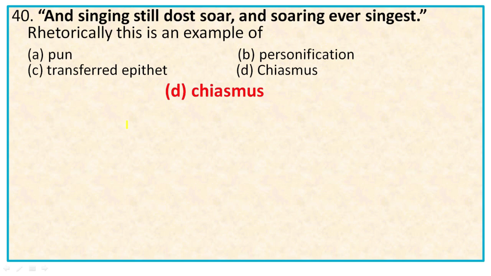Why chiasmus? Because we know that in a chiasmus there is an inversion of the order of words when repeated in the same sentence. For example, "beauty is truth, truth beauty," and also "fair is foul, foul is fair." Likewise, "and singing still does so, and soaring ever singest." So the order of words becomes inversed when repeated in the same lines. So this is an example of chiasmus.